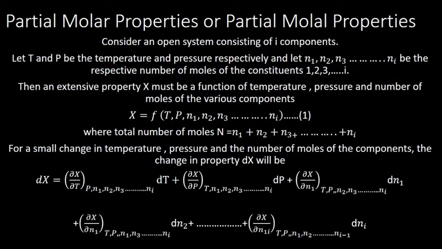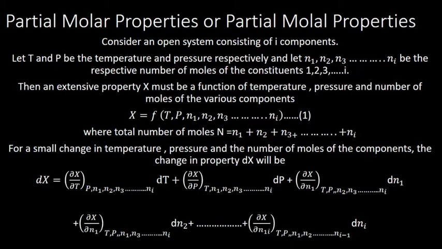So partial differentiation, when you do, we will differentiate one property with respect to another, keeping all others constant. So here dX is equal to dou X by dou T, first we will differentiate with temperature.